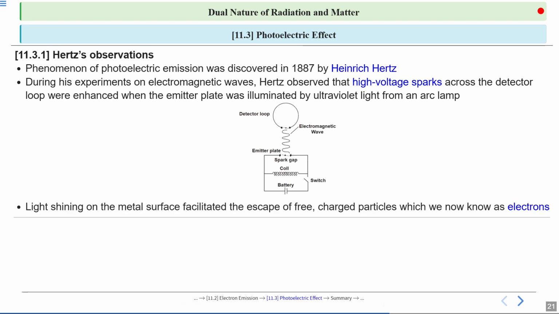Hertz realized that shining light on the metal surface made it easier for free charged particles to escape. So these particles are electrons. This observation was important. It showed that light can directly cause electrons to be emitted from metal, which classical physics could not explain.